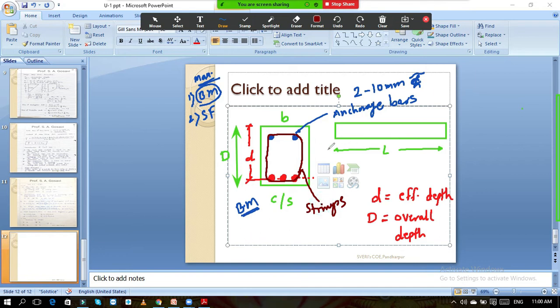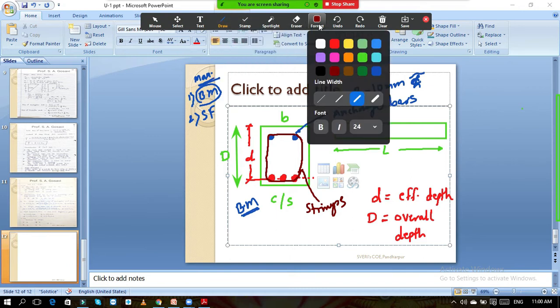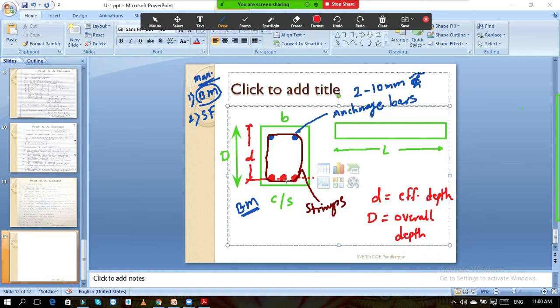So if I show you these stirrups in this cross section, suppose these three bars are there. This is the cross section. If I see from the length side, then I am able to see only a single bar. So in this way.